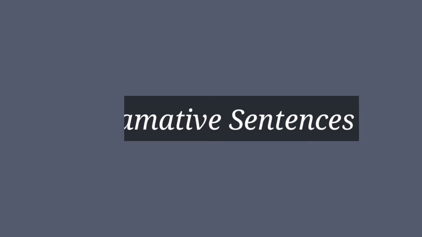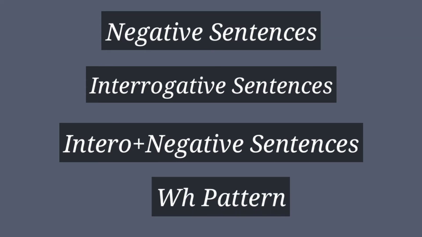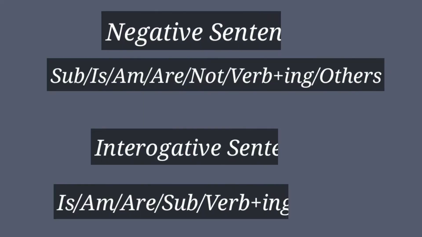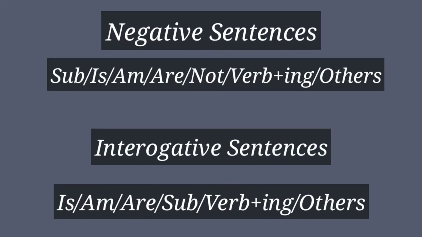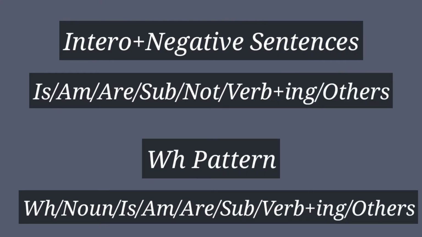Move towards the next topic. As you know friends, we have done affirmative sentences, and if we talk about negative sentences, interrogative sentences, interrogative plus negative and the WH family. In the previous video I already tried to explain what the WH family is. If you have not watched that video, the link is in the description, so you can go and watch that video also. In this video I will not elaborate all the things that deeply, because the video has gone long. Okay friends, so you can see the pattern in front of your screen, and you can put the video on hold and take a screenshot. Then you will make the sentences, because if you do not put in your efforts, you will never get the topic easily. Okay friends, so we will move towards the next topic, past continuous.